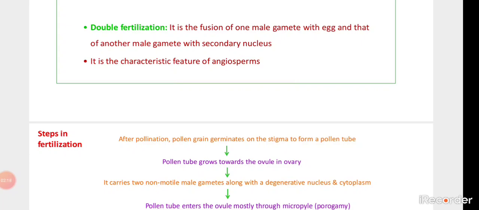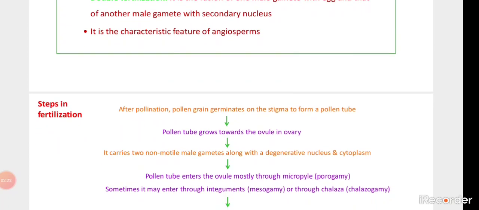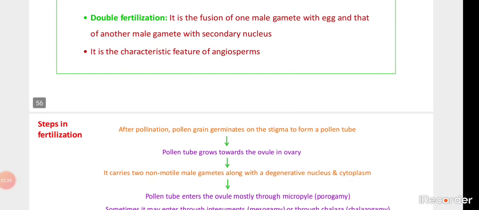One male gamete gets fused with the egg cell of the egg apparatus. Then the first fertilization takes place. The second male gamete gets fused with the second enucleated cell. Then the second fertilization takes place. So in this way, in the angiospermic plant, the fertilization takes place twice. That is why it is said to be double fertilization.